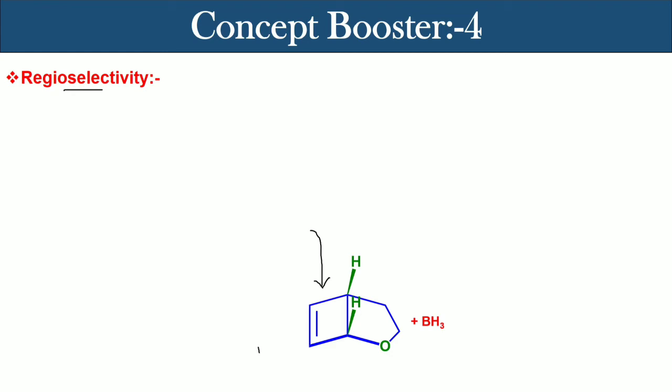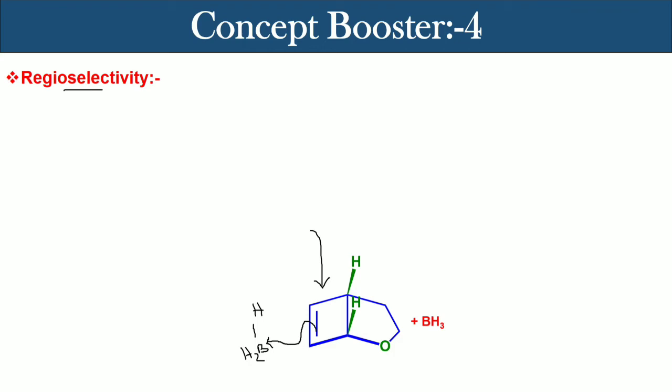Before going into that, let me give you a short description of the mechanism. So what happens? Two electrons from the filled pi HOMO of the double bond are transferred to the vacant p orbital of the boron atom, and by this process an electronic deficiency is created in the alkene moiety.